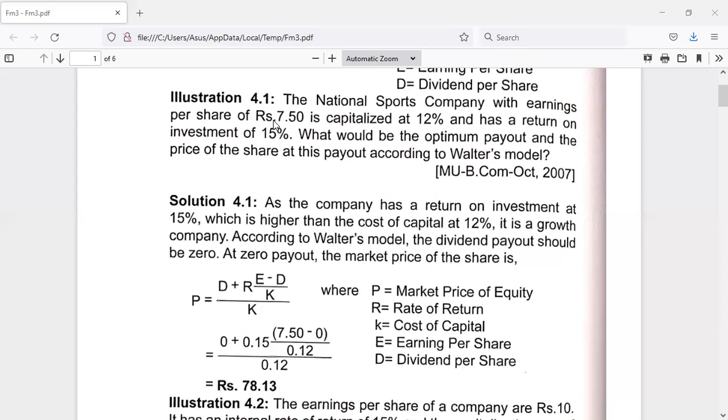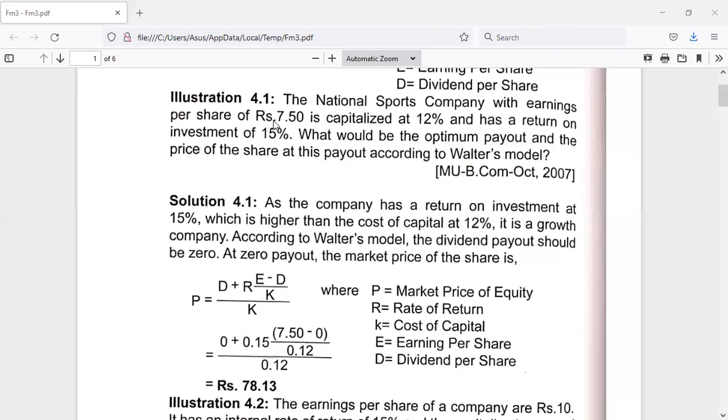Now, if we do all the calculations, whole divided by 0.12, again the cost of capital, we will be getting 78.13. So this must be the market value of share. So the market price per share is 78 rupees 13 paise. So this is according to the Walters model and on the dividend growth. I meant to say on a growth firm, okay.